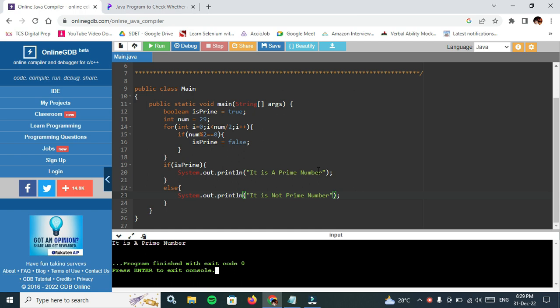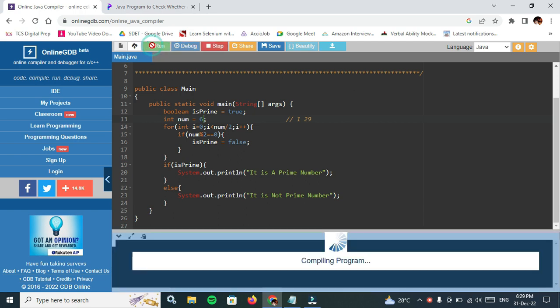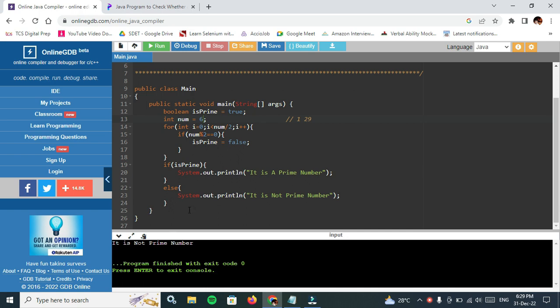29 is a prime number because 29 has only two factors, that is 1 and itself, which is 29. Now we will take the number as 6, so it is not a prime number, so we have to get that 6 is not a prime number. Yeah, not a prime number. Our program works fine.